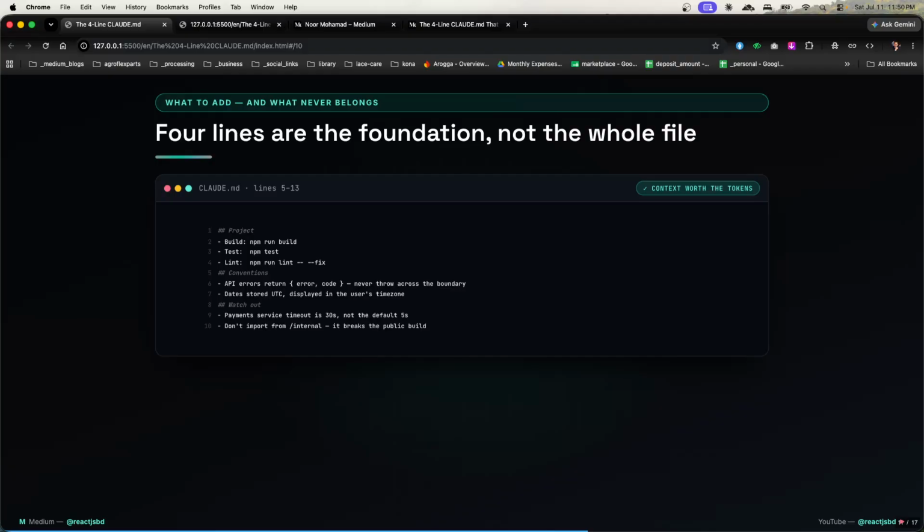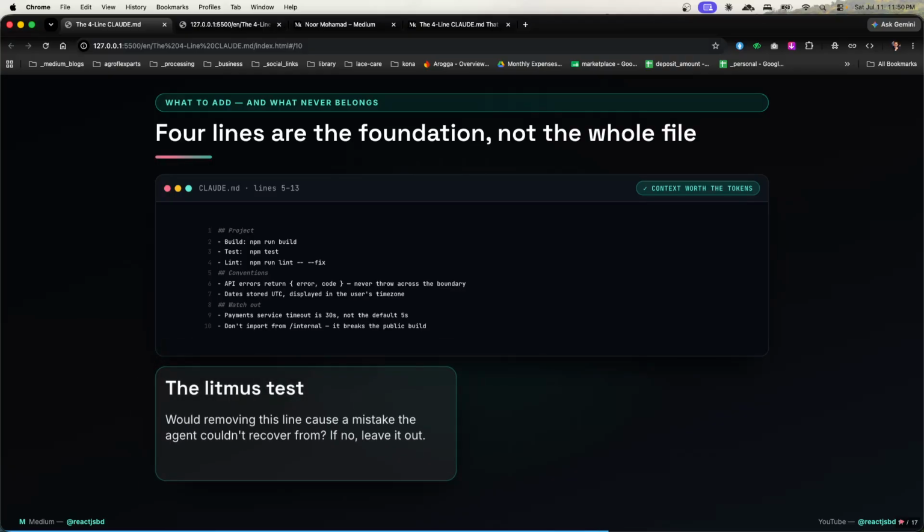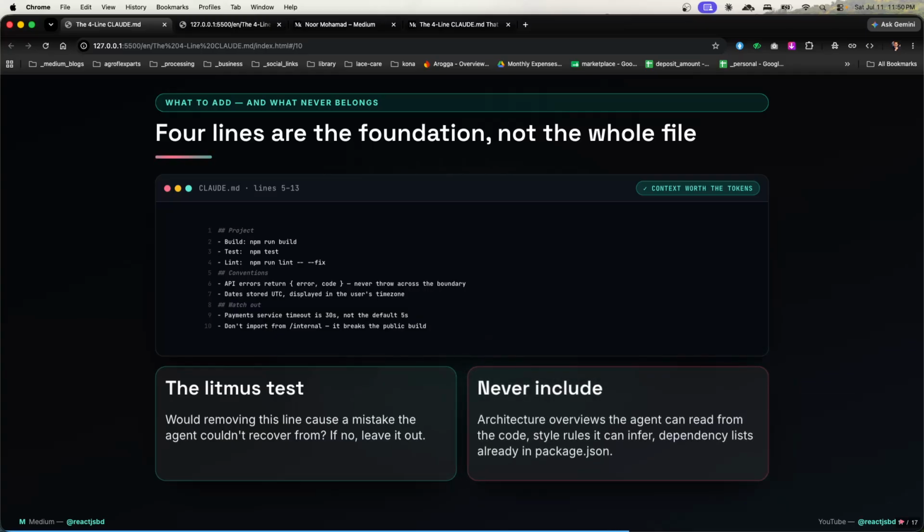First of all, if you go with the context or the tokens, apply the litmus test: would removing this line cause a mistake the agent couldn't recover from? If no, leave it out. Never include architecture overviews the agent can read from the code, style rules it can infer, or the dependency list already in package.json, so no need to include those things in the file.